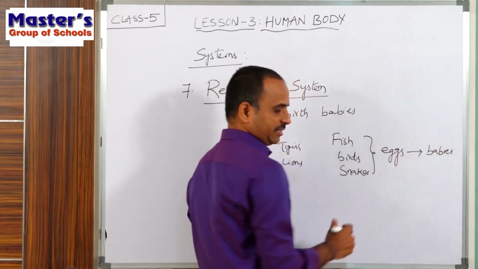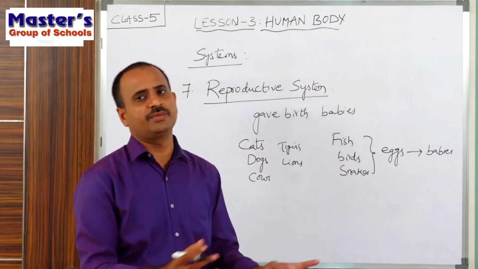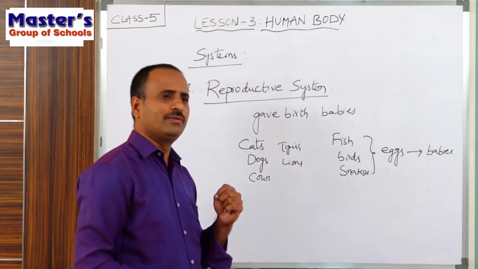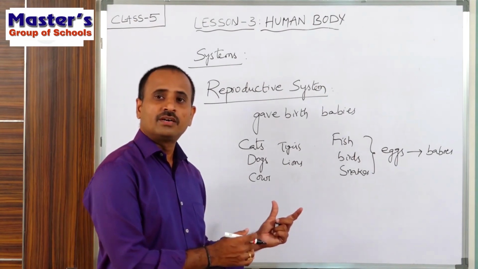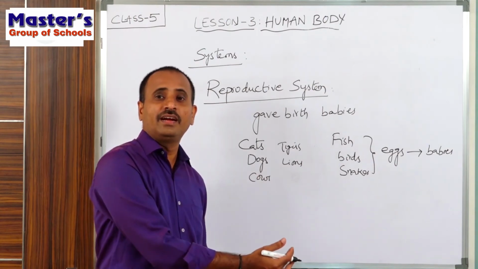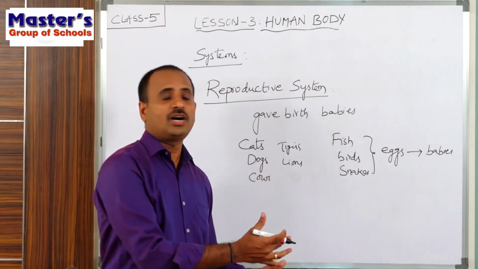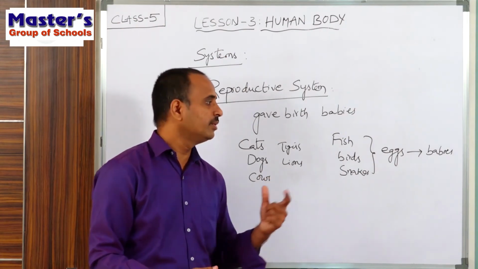In this way, children, all the living organisms do not reproduce in a similar way. Some animals give birth directly to the babies and some animals lay eggs and hatch the eggs. After some days, the eggs will turn into babies.